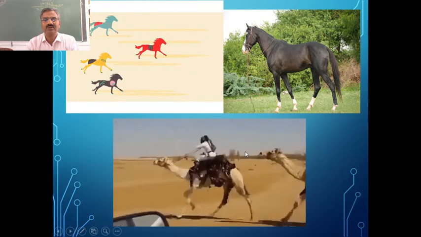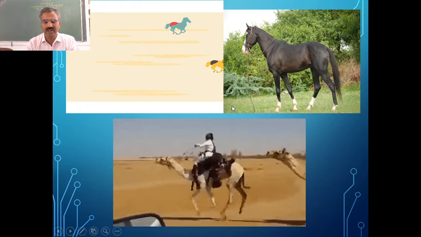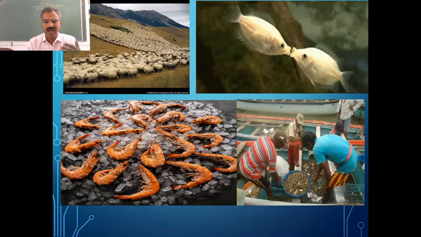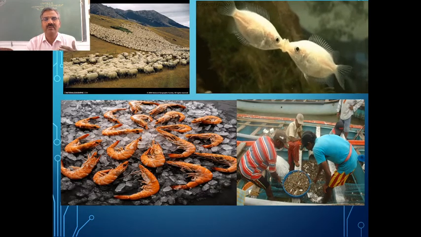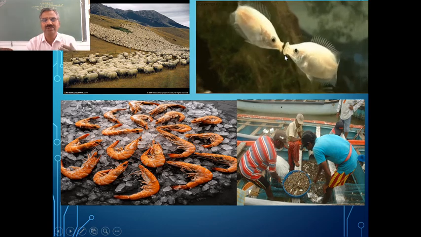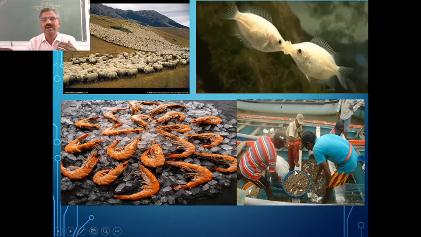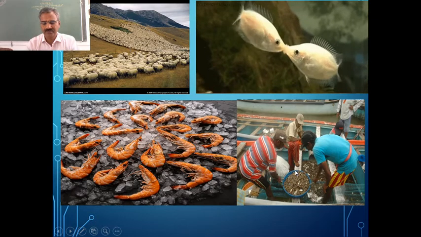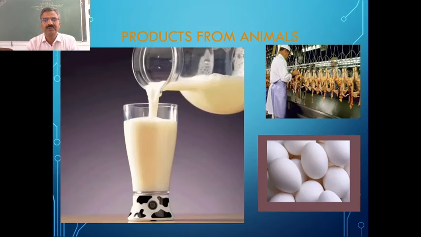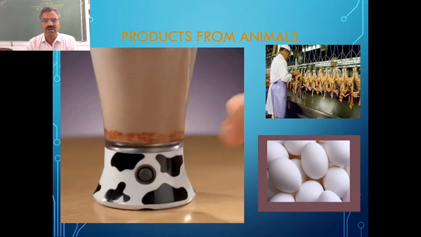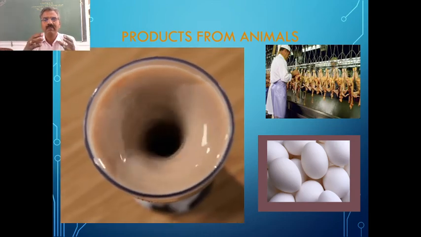For various purposes, we are using these animals. Apart from that, we also have fish, some prawns, and some shelled animals like lobsters. All those things we are using for various products.